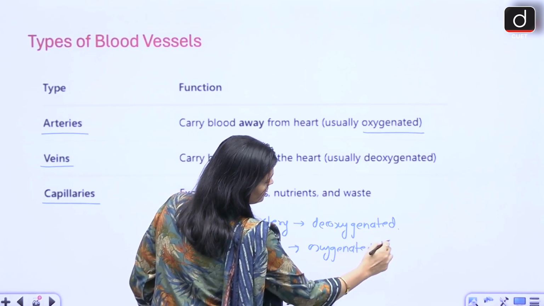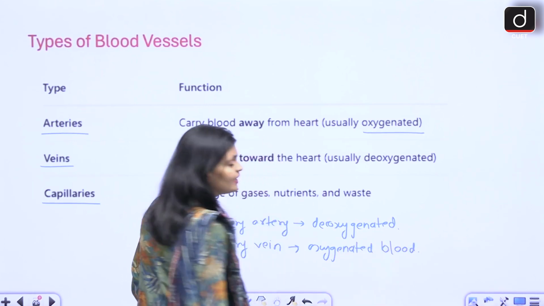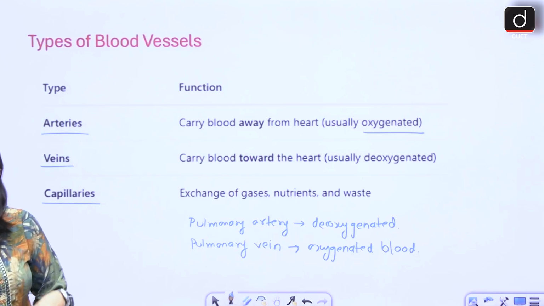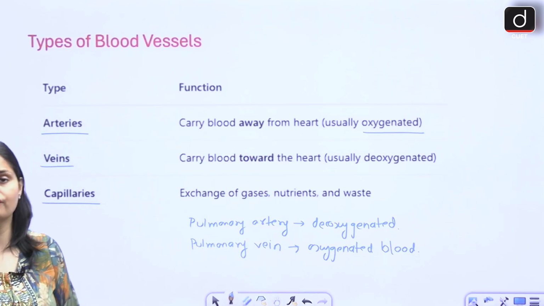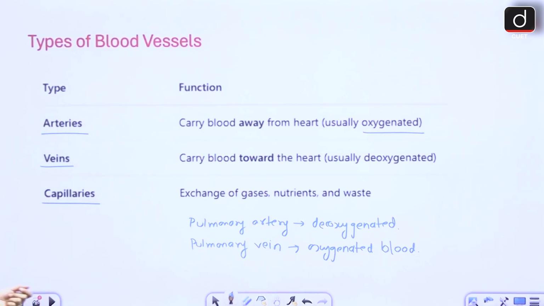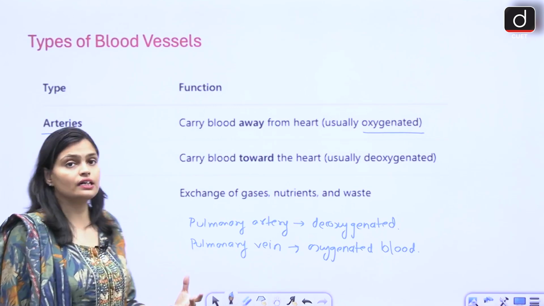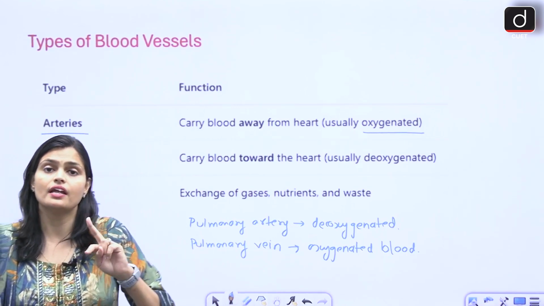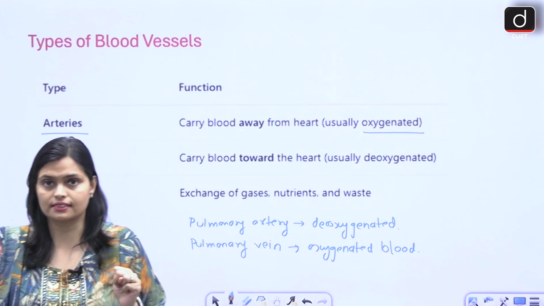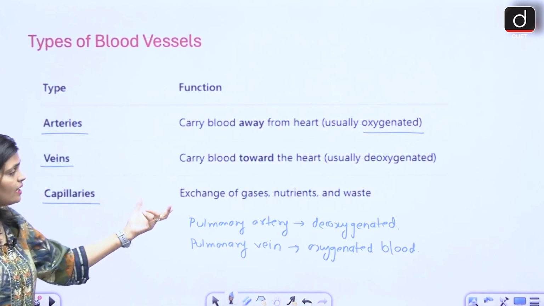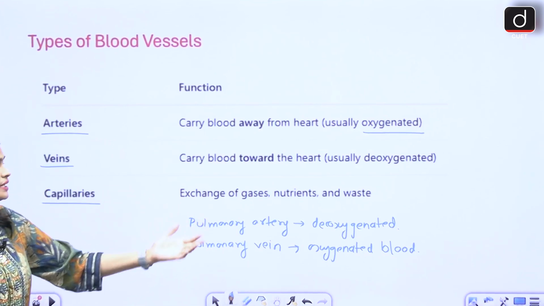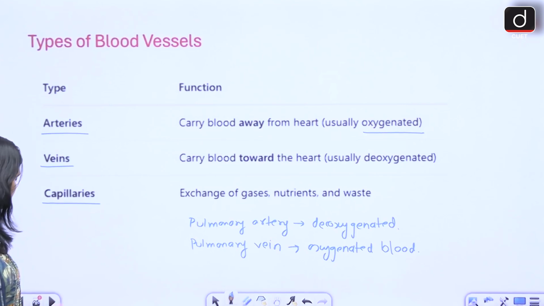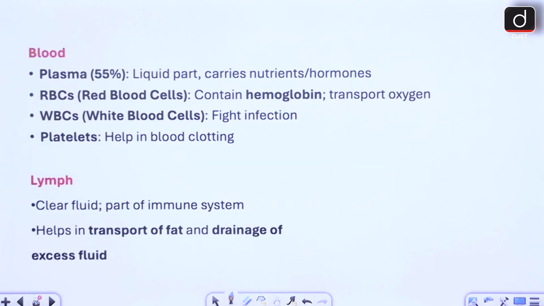तो ये याद रख लीजिएगा because from here only you will get a question in your exam. They just ask you, pulmonary artery, pulmonary vein carries which type of blood. Then capillaries are not involved in the transportation. Capillaries are involved in the exchange of gases, right? So it helps in the exchange of gas, nutrient and waste. So these are the three types of blood vessels.